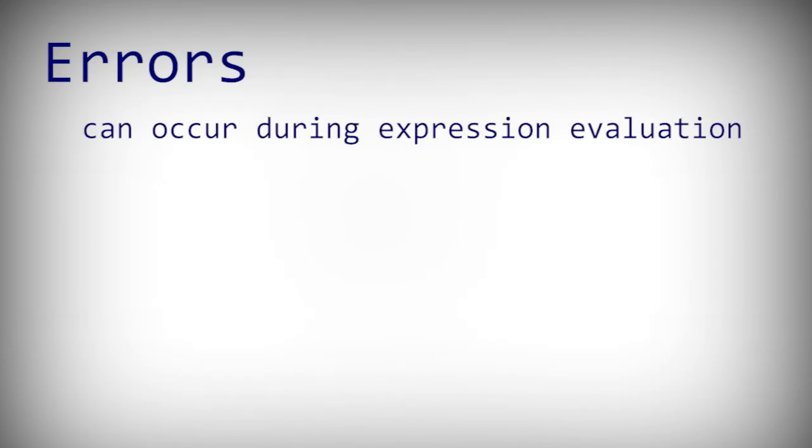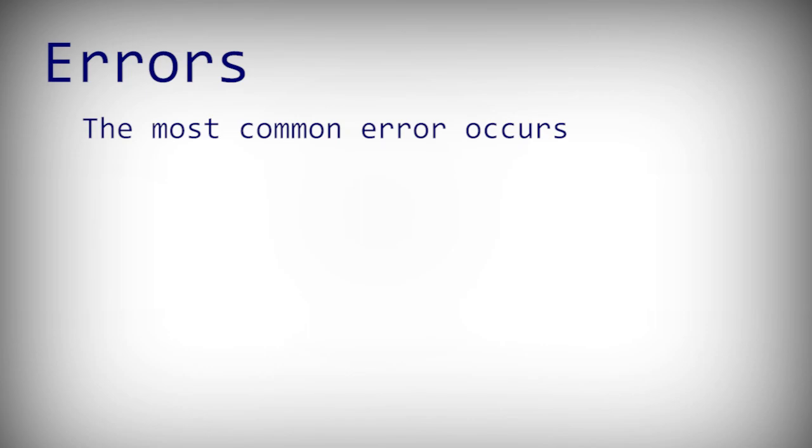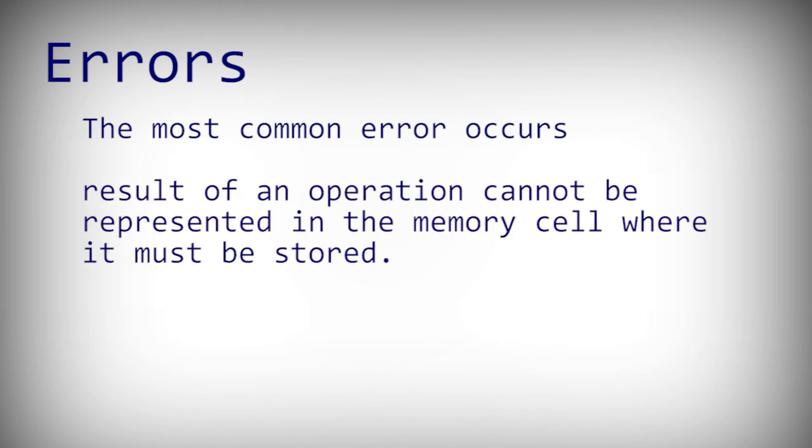Several errors can occur during expression evaluation. If the language requires type checking, either static or dynamic, then operand type errors cannot occur. The other kinds of errors are due to the limitations of computer arithmetic and the inherent limitations of arithmetic. The most common error occurs when the result of an operation cannot be represented in the memory cell where it must be stored.